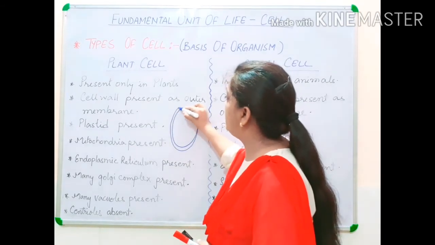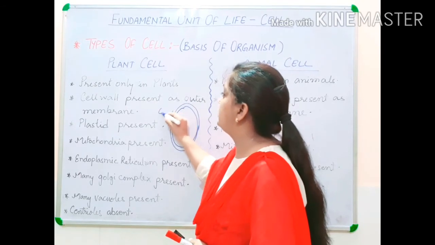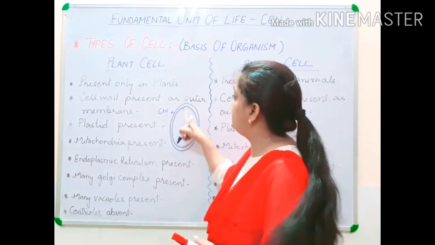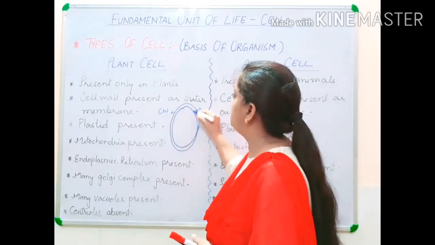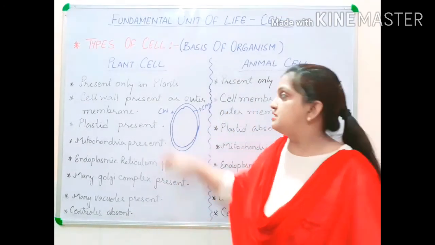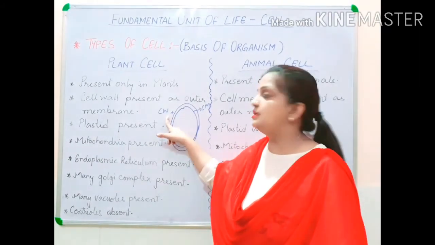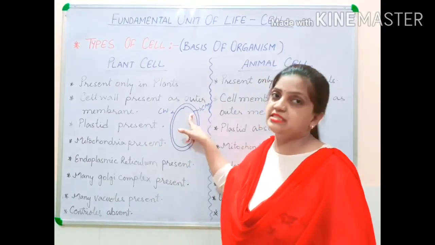This another protective layer is called the cell wall, and the inner wall is called the cell membrane. So in a plant cell, two walls are there: the outer wall is the cell wall and the inner wall is the cell membrane.